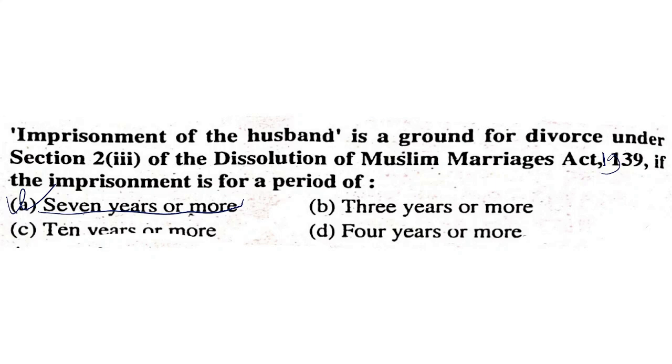If the husband is convicted for 7 years or more and the sentence is confirmed by the highest appellate court, then the wife may claim for a divorce.